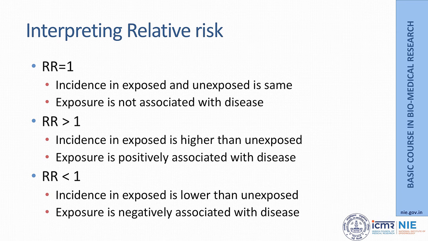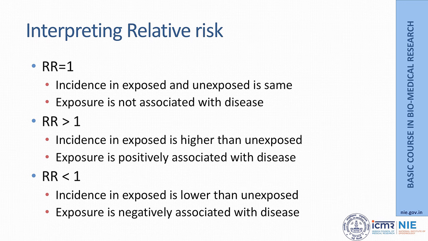There could be three possible scenarios of relative risk. One is that relative risk is equal to 1. If the relative risk is 1, it means that the incidence of disease in the exposed and unexposed population is the same, and we can interpret that the exposure is not associated with the disease.